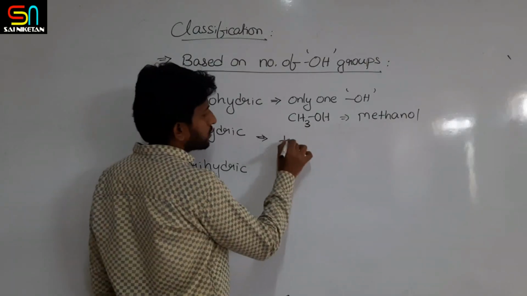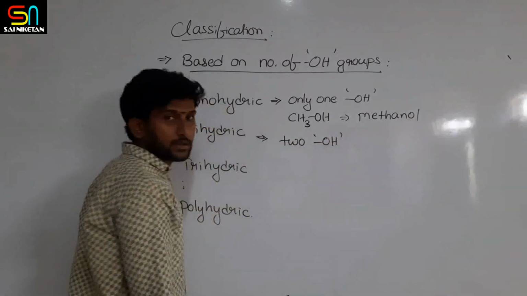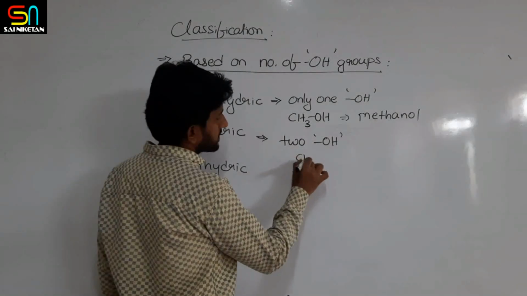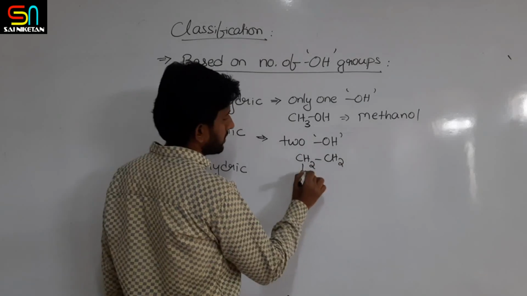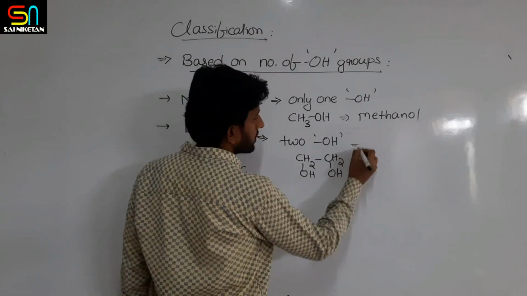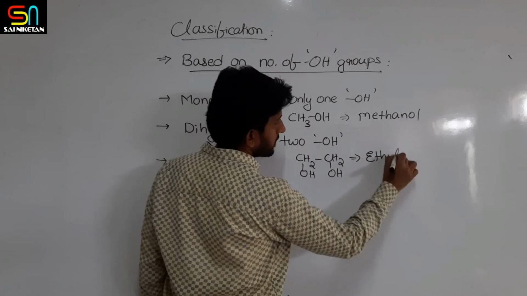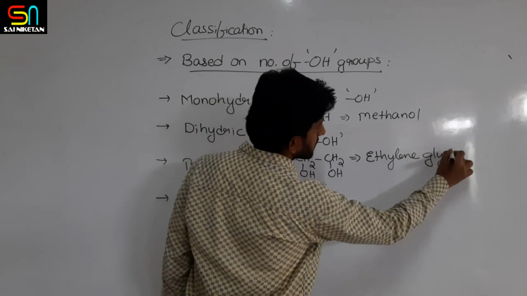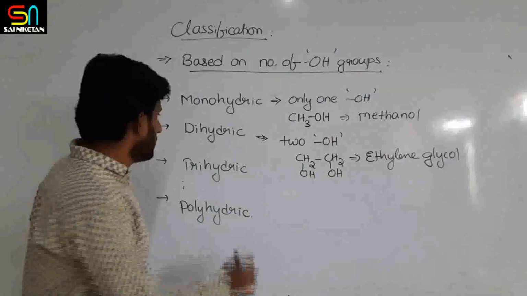If two OH groups are present in the compound, then it is dihydric. Let us write the example like this, CH2OH and CH2OH. This example is ethylene glycol. It is a dihydric alcohol.